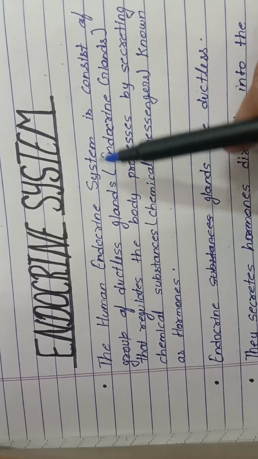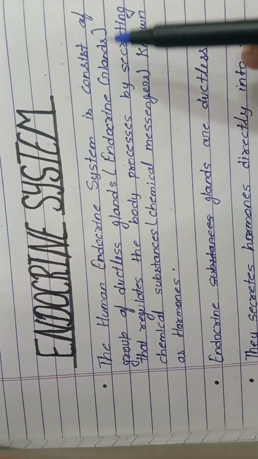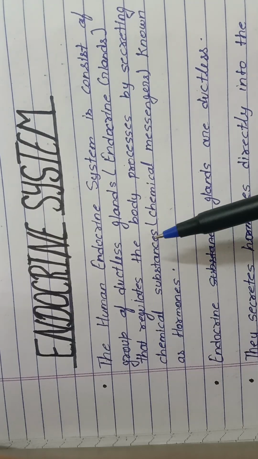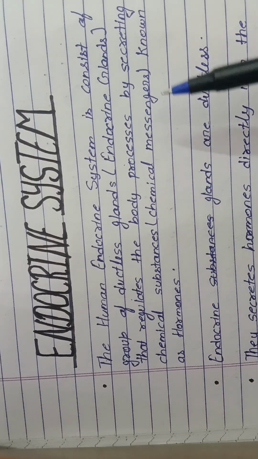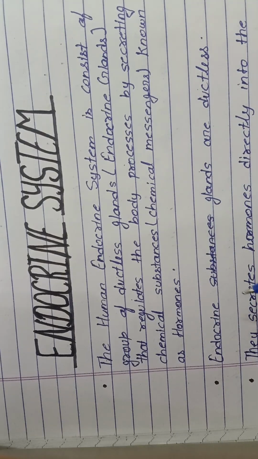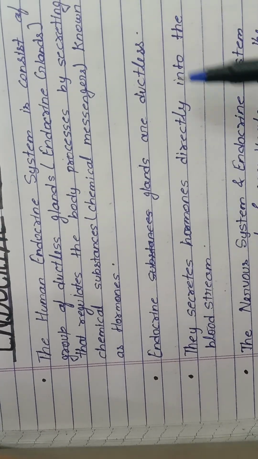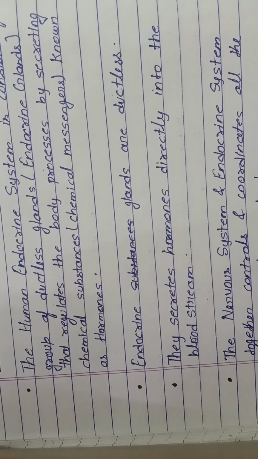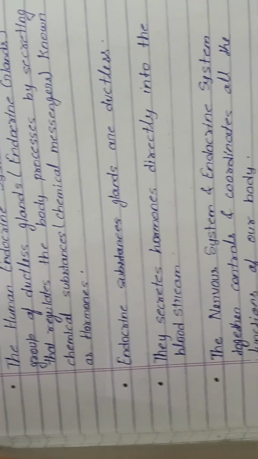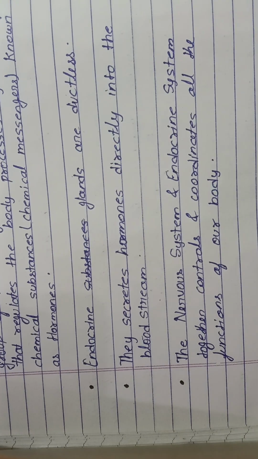The human endocrine system consists of a group of ductless glands, or endocrine glands, that regulate body processes by secreting chemical substances or chemical messengers known as hormones. Endocrine glands are ductless. They secrete hormones directly into the bloodstream. The nervous system and endocrine system together control and coordinate all the functions of our body.